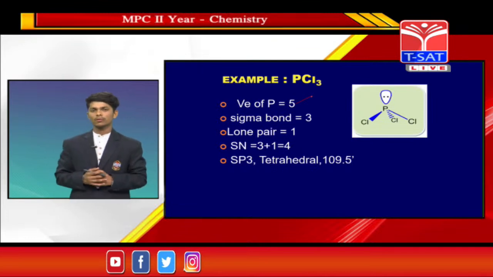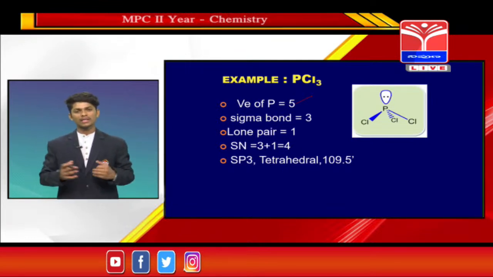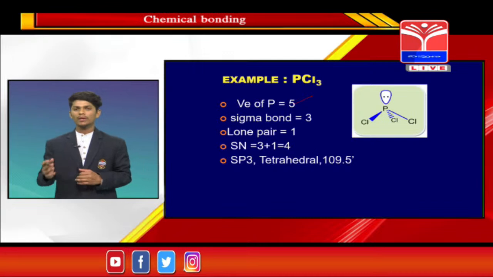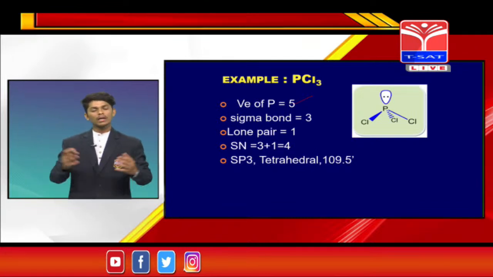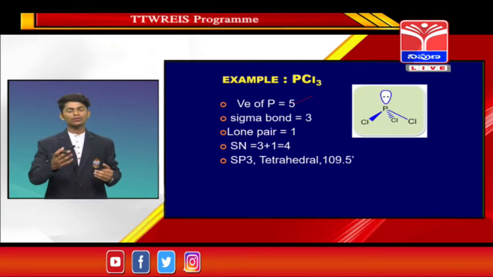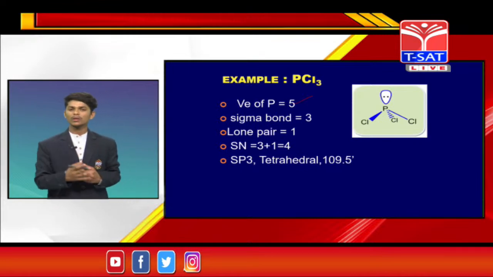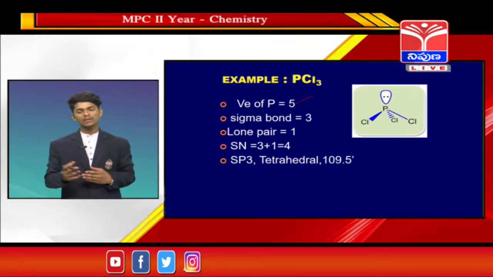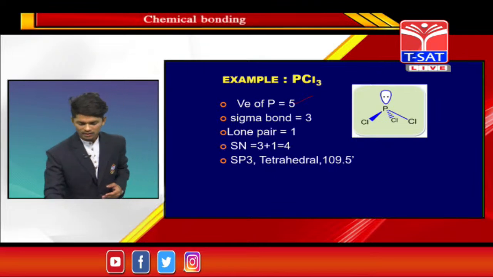Next step, how do we find the steric number? Steric number is the number of sigma bonds plus lone pairs. How to find the sigma bonds? It is the number of atoms attached to the central atom. Here, 3 chlorine atoms are attached to the central atom, so 3 sigma bonds are present.